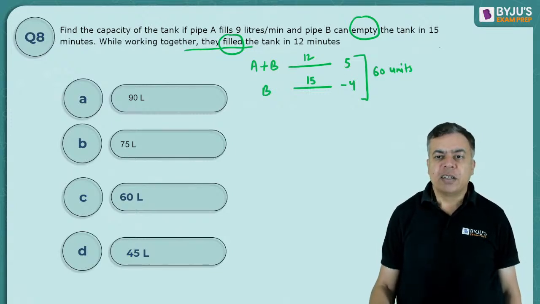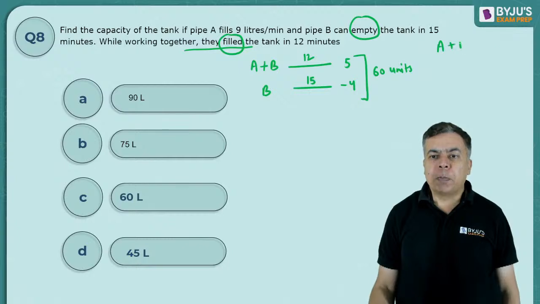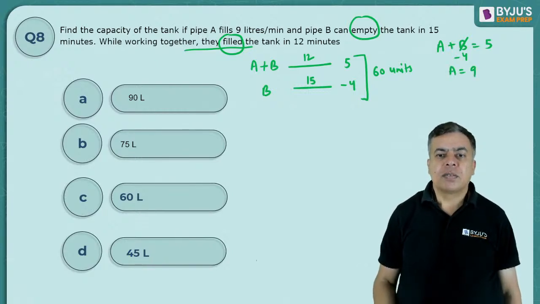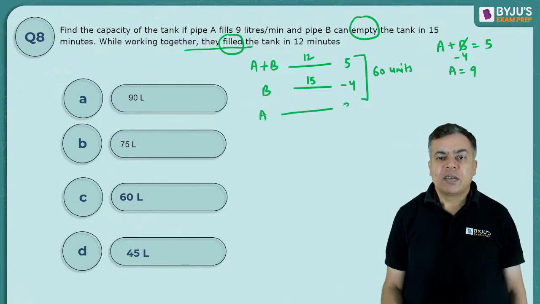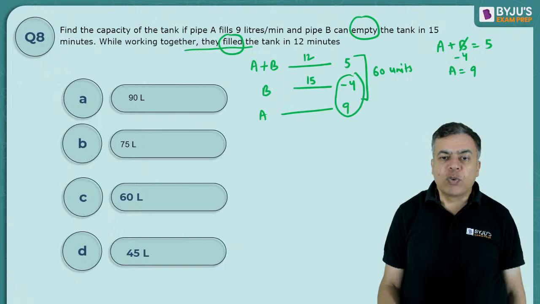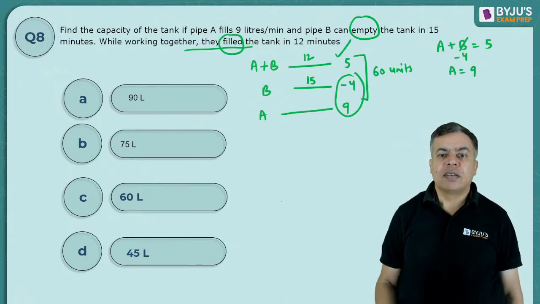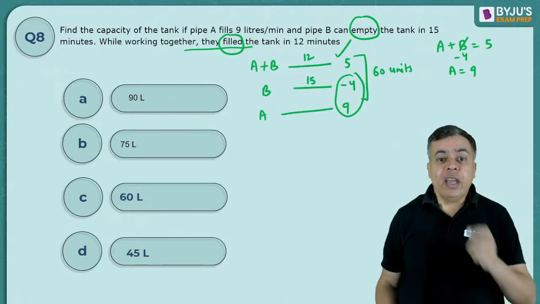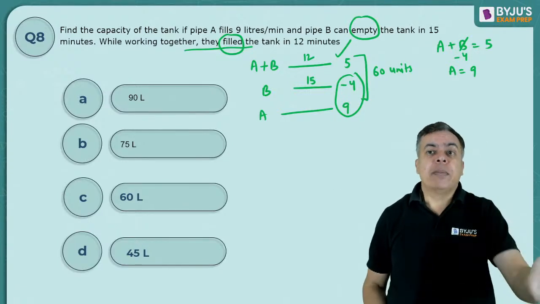Right? Now if A plus B is 5 and B is minus 4, out of which B is minus 4, so A must be 9. Then only 9 minus 4 will become 5. So according to me, A is filling 9 unit per minute.